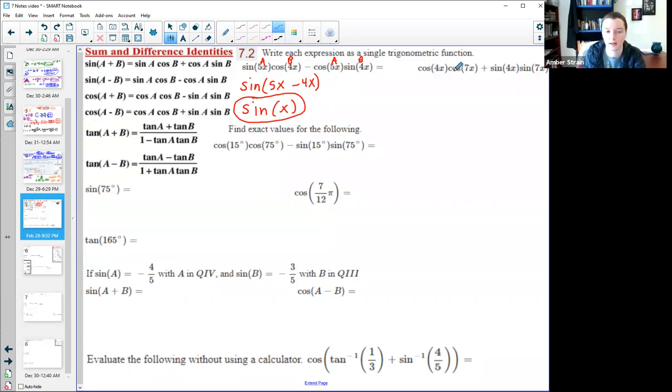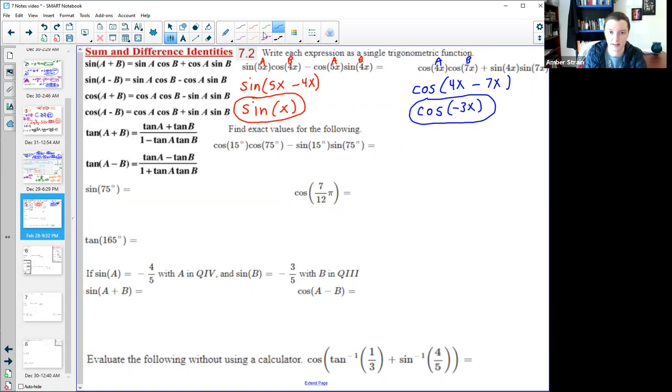Here I see that there's cosine, cosine, so it's one of these two. Remember that this one was the opposite, so this must be a cosine of A minus B, where this is my A and this is my B. So I'm matching it up right here. That means it would be the 4x and then the 7x, making a final answer of cosine of negative 3x. And don't worry, you can take the cosine of a negative. Remember, that just goes clockwise instead of counterclockwise. So it's all okay.